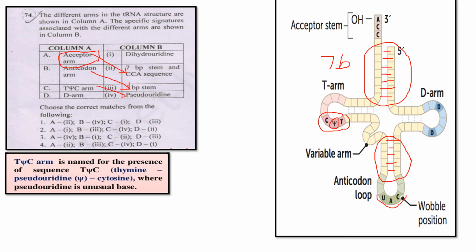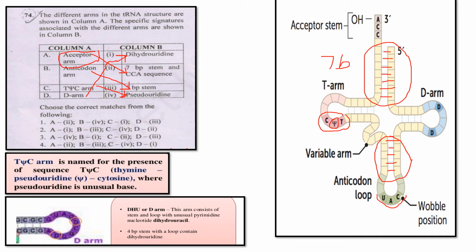And automatically the last, D, is dihydrouridine. Let's see it also. See here in the D arm, this blue colored structure. The DHU or D arm consists of the stem and the loop with the unusual pyrimidine nucleotide dihydrouracil.